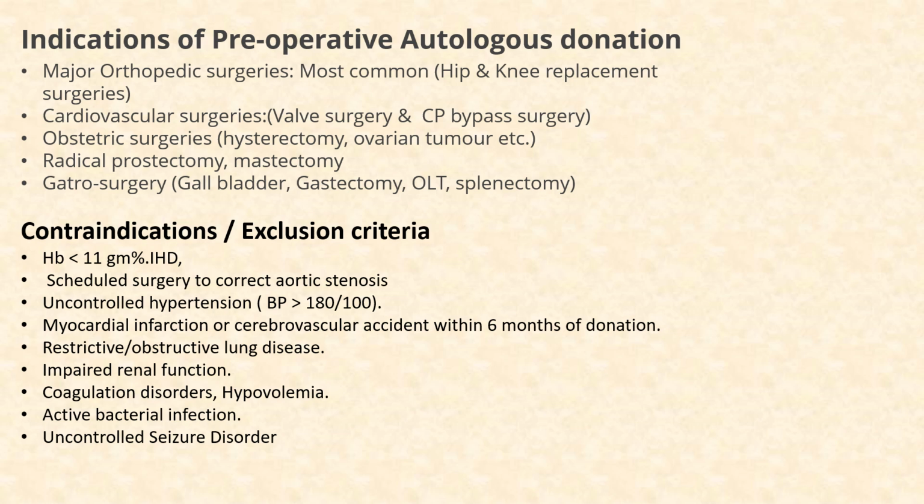Now, what are the exclusion criteria? Who cannot make such a donation? If the hemoglobin is less than 11, or the scheduled surgery is to correct aortic stenosis, or there is uncontrolled hypertension, MI, restrictive or obstructive lung disease, impaired renal function, coagulation disorder, active bacterial infection, or uncontrolled seizure disorder.